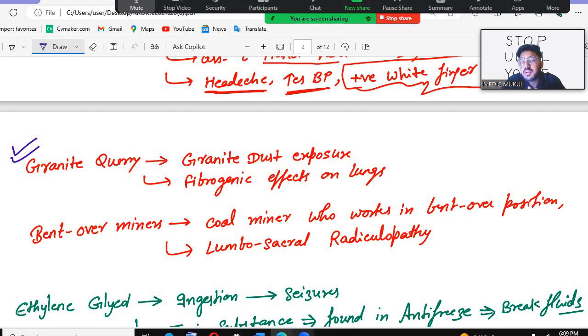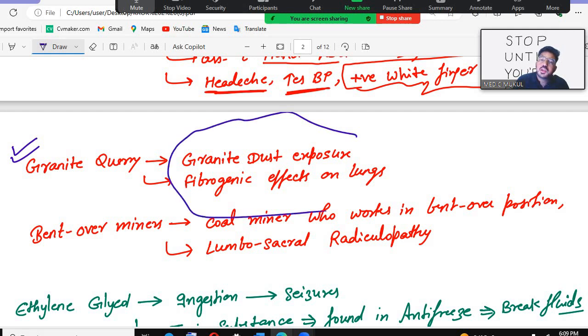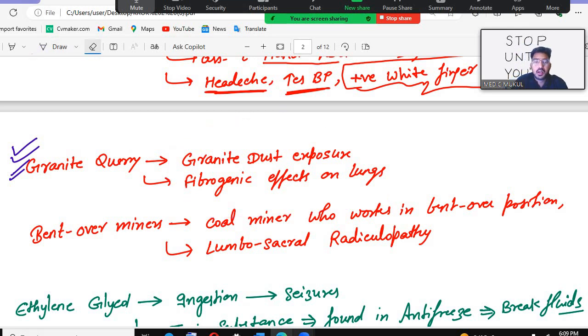The granite query will be there. And remember that granite dust has a fibrogenic effect on the lungs. All these things you will get in the questions, and they will ask which condition it is, and the granite query will be there. Okay, everyone should have understood up to here, and if not, understand now.